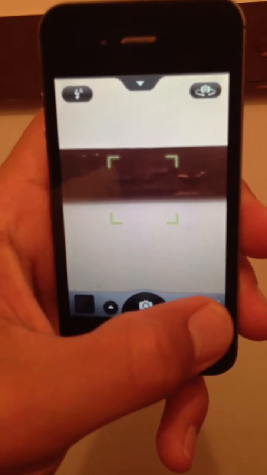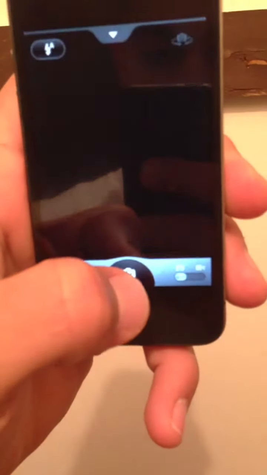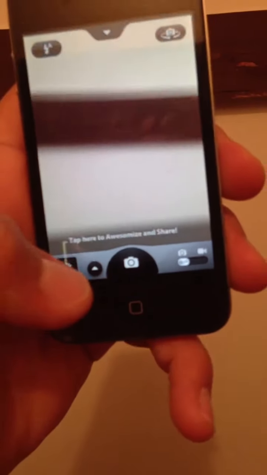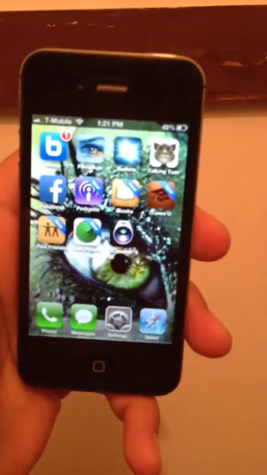As you guys can see, the camera's open right here. Even if you go to the video, it will also take a video. Here, let's take a picture. There we go. So all you gotta do is actually download another application, and that's it.